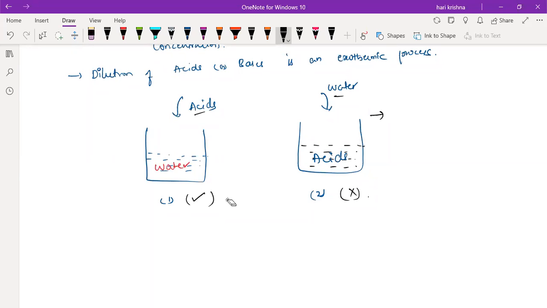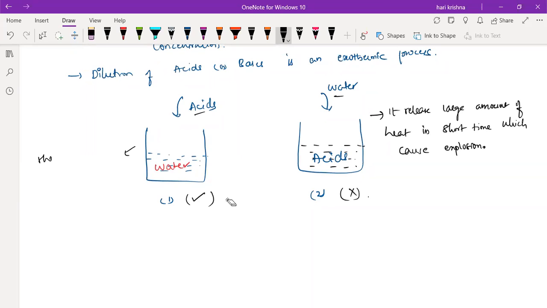Understood? Yes. It releases a large amount of heat in short time, which causes explosion. Okay.